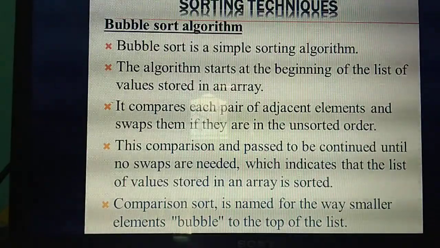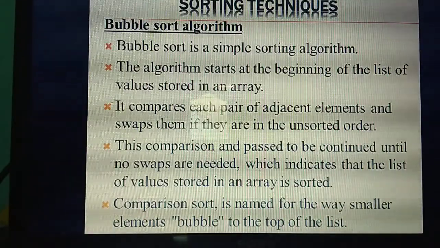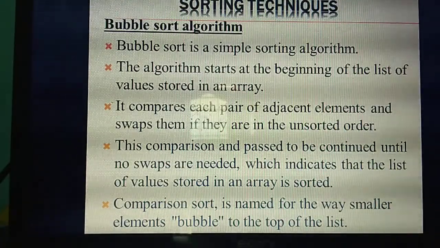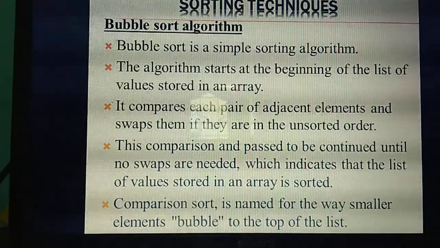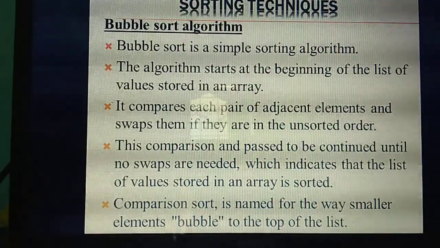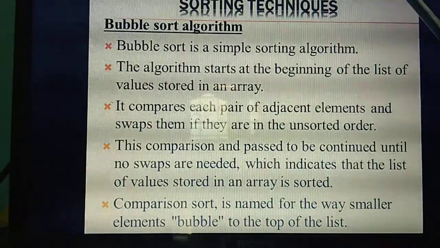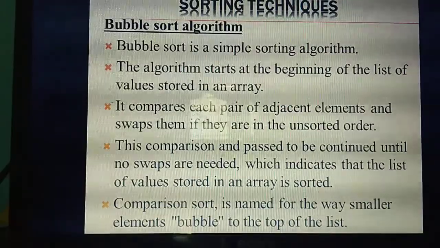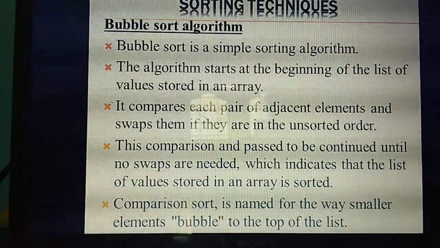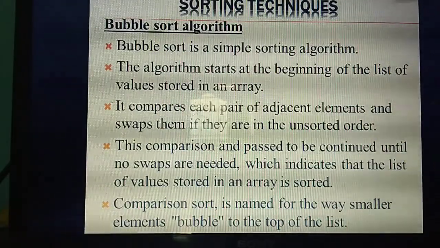If the comparison shows the list is already in sorted order, there is no need to sort; the swaps are not needed. If the list is not sorted, you need to swap, and swapping means changing the place of the particular elements. So why is this called the bubble sort algorithm? Like a bubble, we are moving elements from one place to the top of the list.